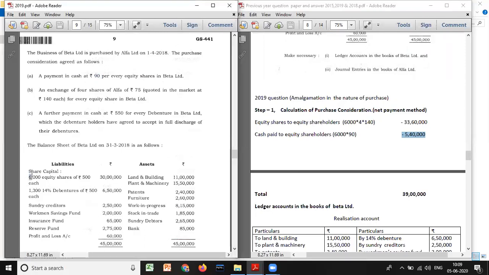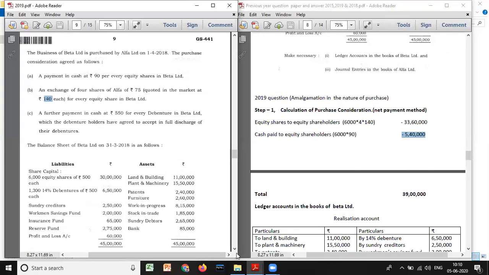For every 1 share, they're issuing 4 shares. So 6,000 into 4 into market value 140. If you multiply, you'll get 33,60,000. If you total, we'll get 39 lakh. That is the purchase consideration. When it comes to the net payment method, you don't have to do step number 2, because discharge of PC and net payment method are both the same. So we are done with this one.